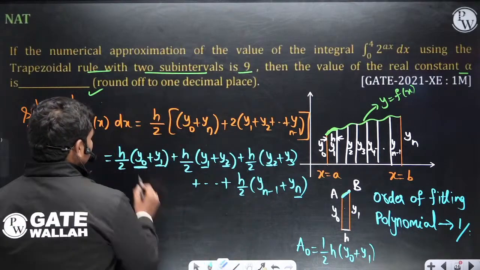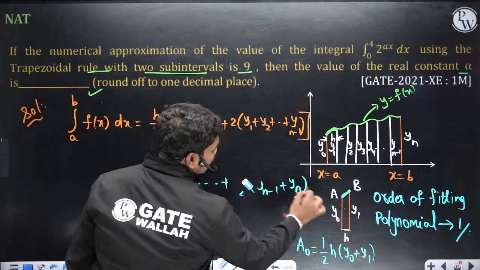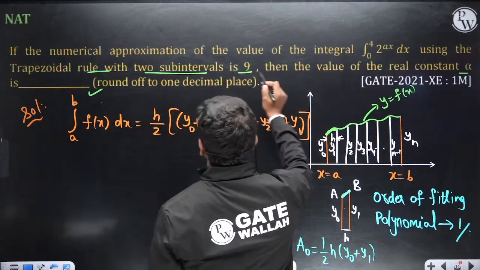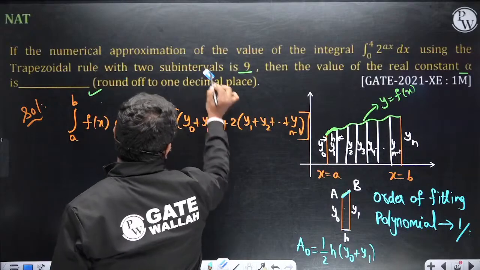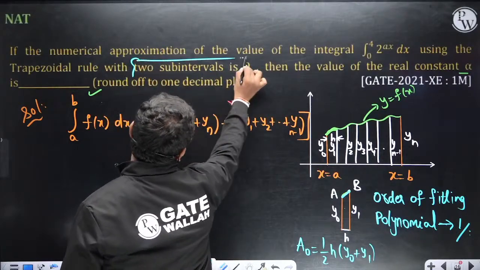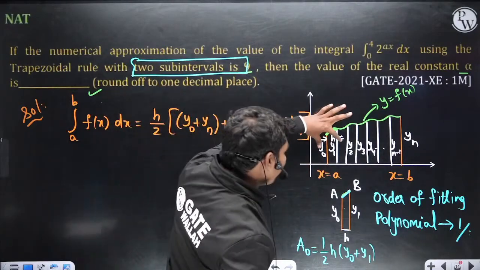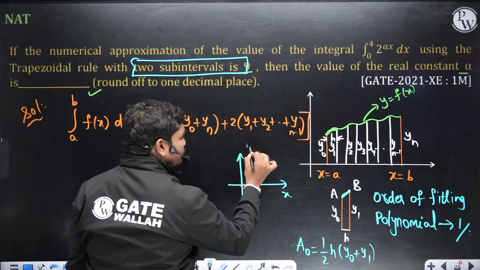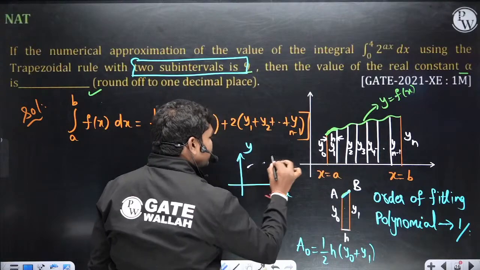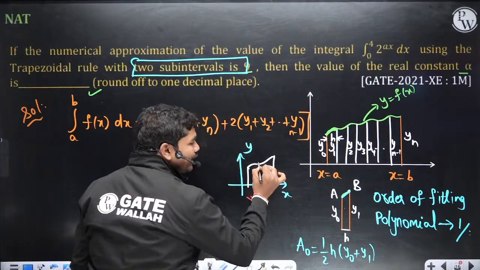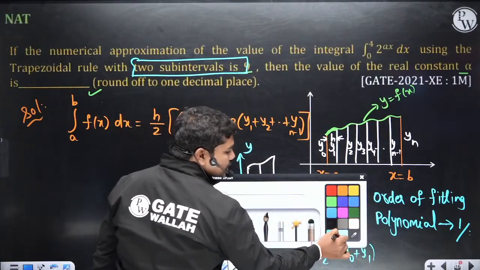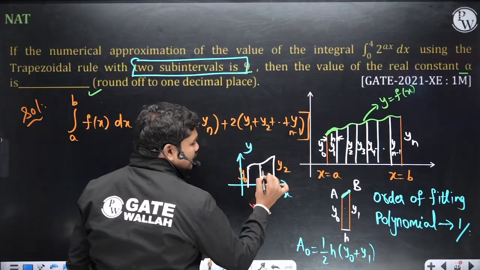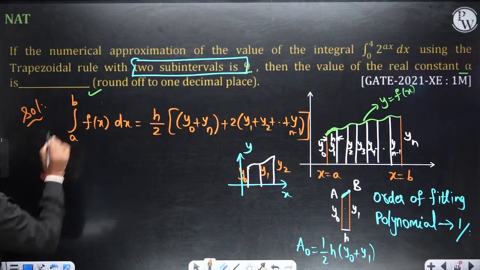Okay, so anyhow, आपको formula पता है? Now this is the same thing what I have written here. Now basically in the question it is given that using only 2 subintervals. So 2 subintervals means you have split the complete area. Let us suppose if this is xy, 2 power alpha x is something like this, then you have split this into only 2 subintervals. So when you split this into only 2 subintervals, this is y0, this is y1, and this is y2. So what will be the area or that integration value?